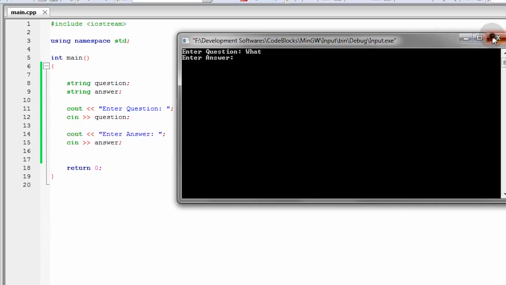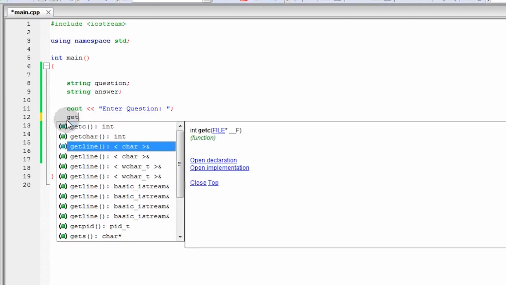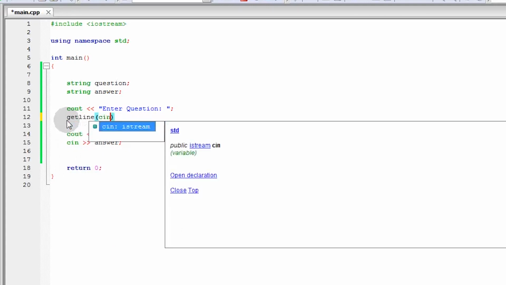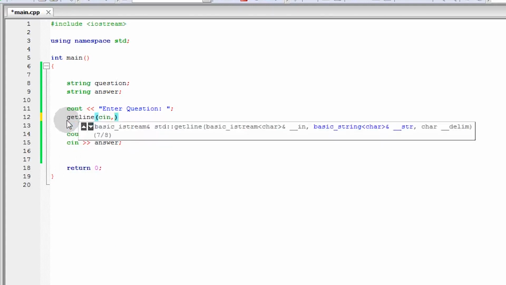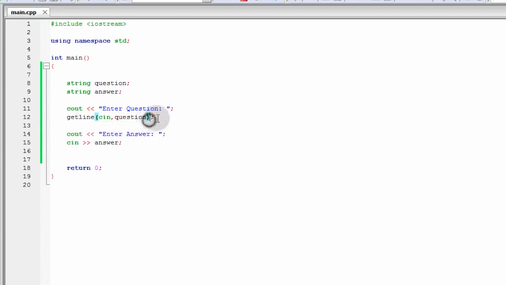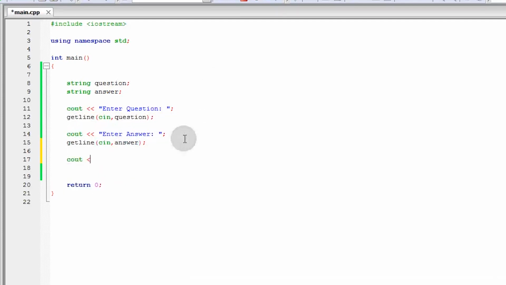So, guys, instead of using Cin, we then use getline function. So, we can use getline. Then, we will put Cin, then, comma, then we will put the variable kung ano yung sa natin i-store. So, sa question nga natin i-store. So, palitan natin tong nasa ilalim. So, ngayon, kahit mahaba, and then i-cout natin yung question.